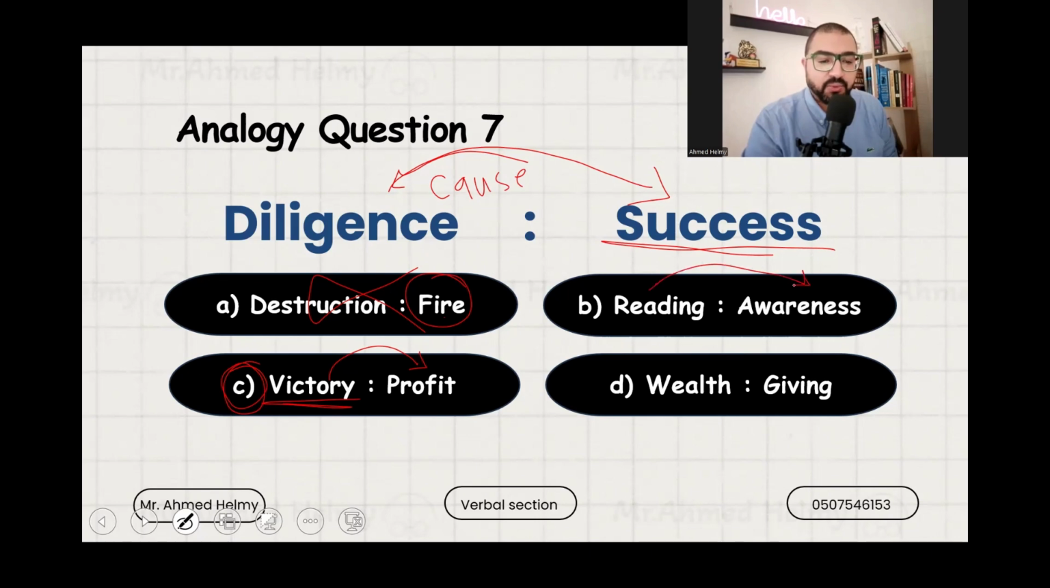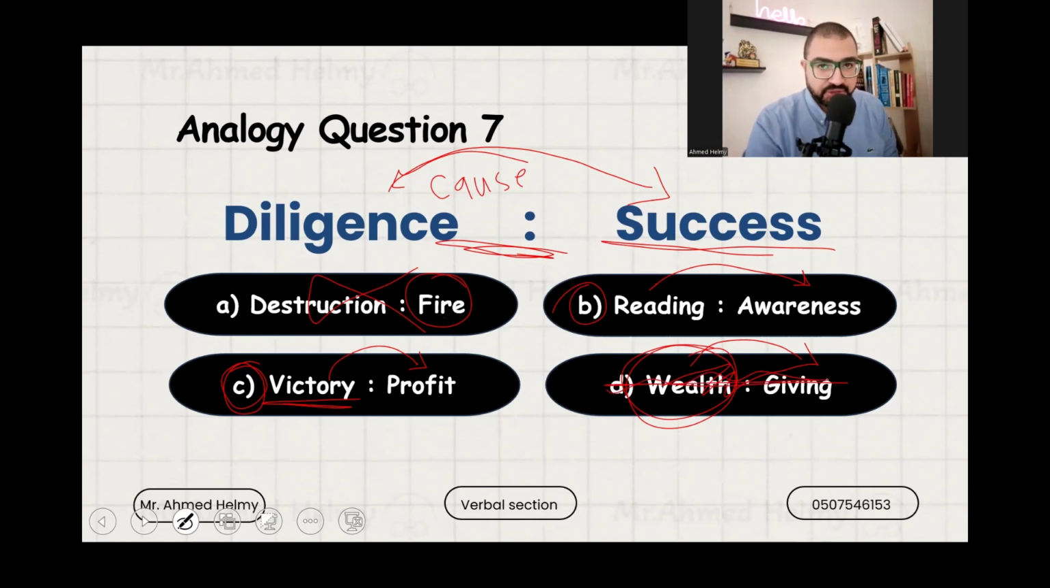Reading leads to awareness. Yeah, when you read, you become knowledgeable. So we also keep this for a second thought. Wealth and giving, no, nope. I'll tell you why no. Because not every wealthy man is a generous or giving man. See? Although they look a little familiar to the main relation here, the cause and effect of diligence and success, being wealthy doesn't mean that you are generous. So wealth and giving doesn't work here.